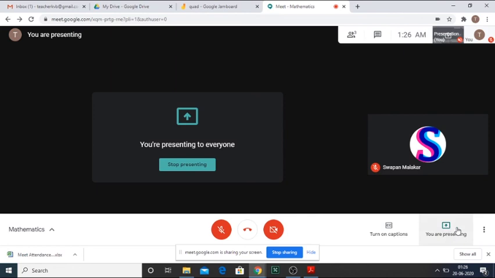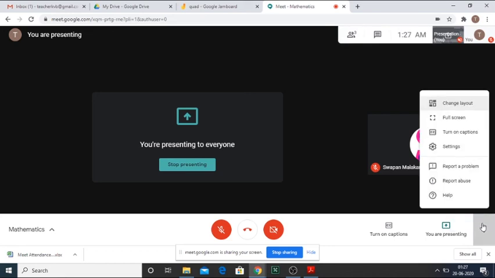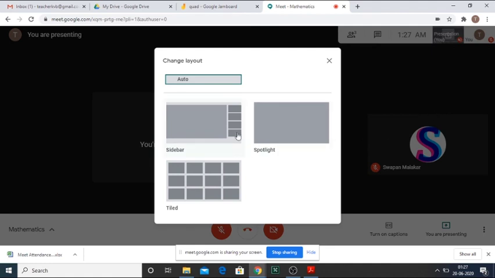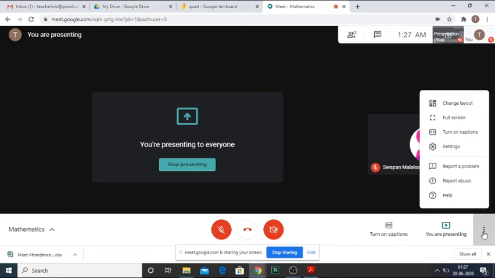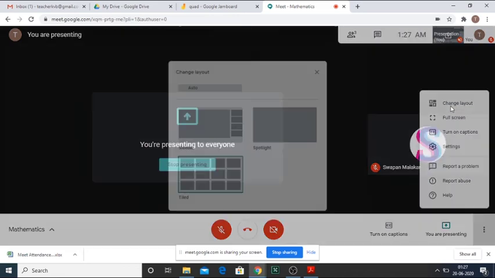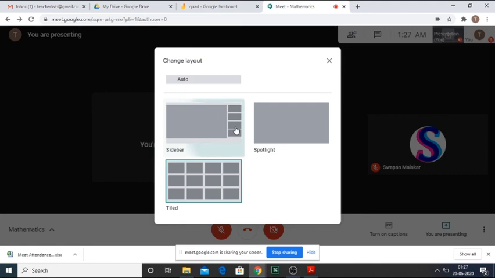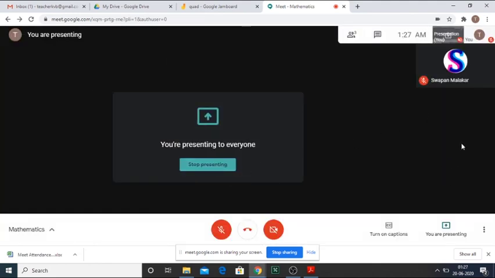As soon as the program is over, one thing before closing: I will choose the window. There are many ways you can change the layout. So this is the third layout. It is used when we want to interact with all the students, so you can choose that layout. The first layout can be chosen when I want to demo something, and at that time all the names will be shown on the right hand side. So these are the different layouts, as per your convenience you can choose.